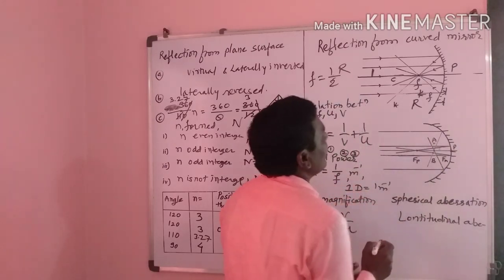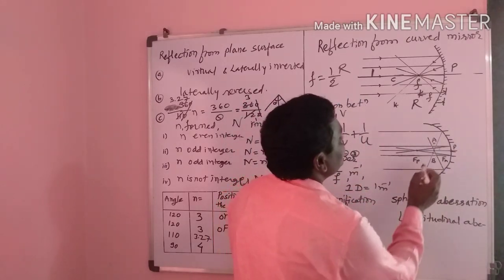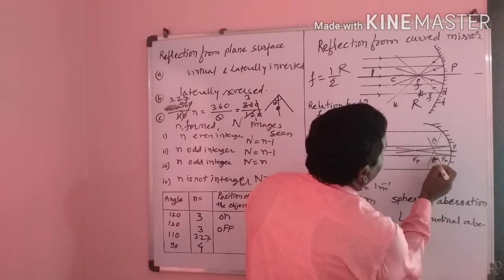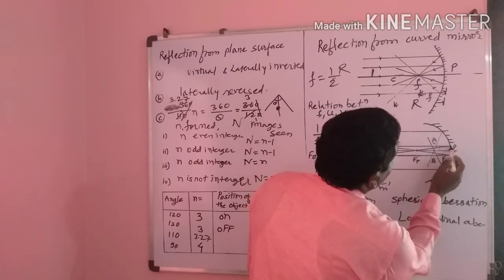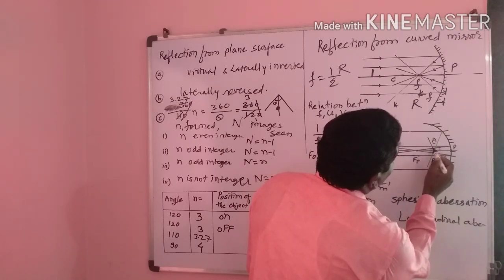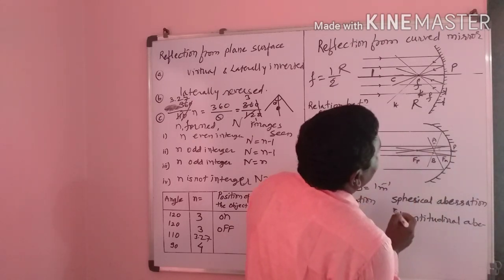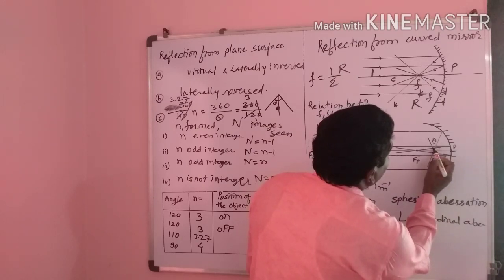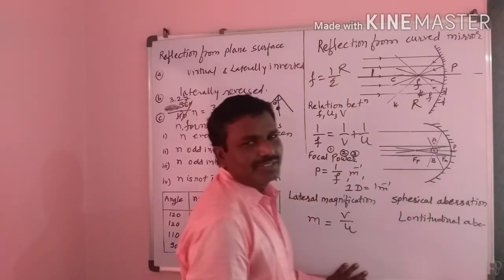If we consider the distance where these rays are incident and meet after reflection at the points A and P, this distance forms a circle, and that circle is called the least confusion circle.